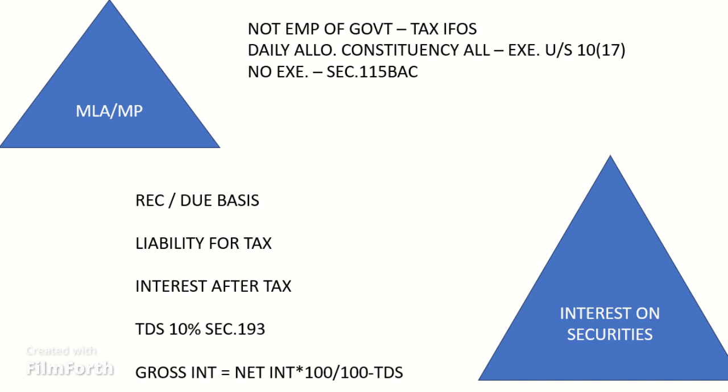Taxability of allowances to MLA/MP. A member of the Parliament or the state legislature is not treated as an employee of the government. Payment received by them shall be taxable under the head income from other sources. However, daily allowances and constituency allowances to MLA and MP are exempt from tax under Section 10(17). Note, this exemption would not be available in case of an individual, being an assessee, who opts for the provisions of Section 115BAC.